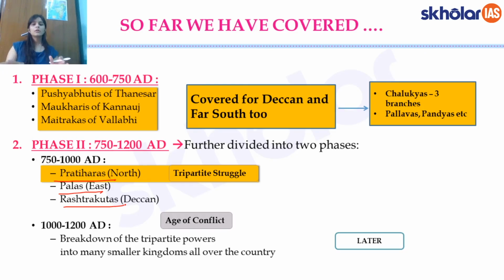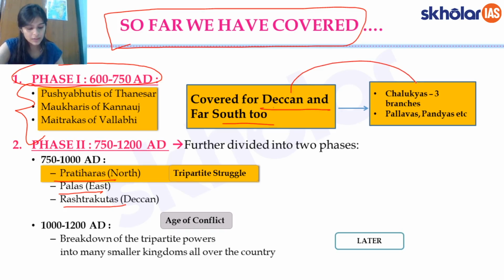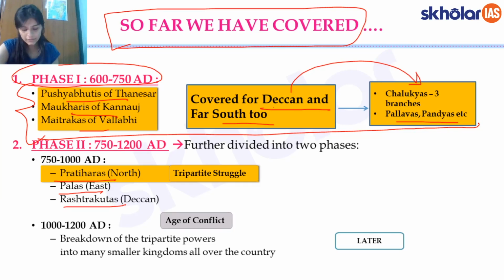But overall, now let's take a look at what we have covered so far in our medieval history series, until this lesson, that is lesson 4. So we started off with phase 1 of early medieval India, wherein we covered North India, the Deccan and far south. For the Deccan, the Chalukyas and Pallavas, etc., and this was for the north. So all this we covered, and then in this lecture we covered the Pratiharas. The next lecture will look at the Palas, and then the succeeding lectures will look at the Rashtrakutas, etc.